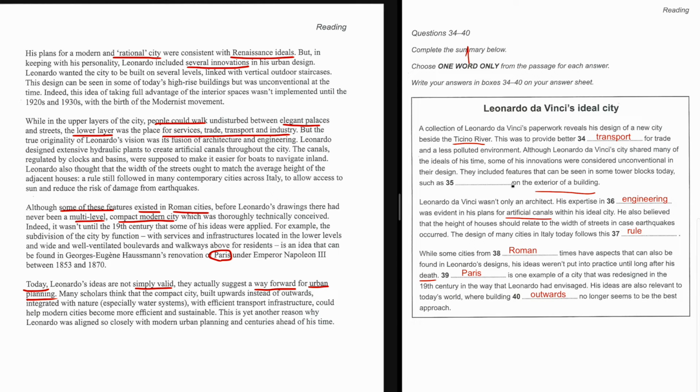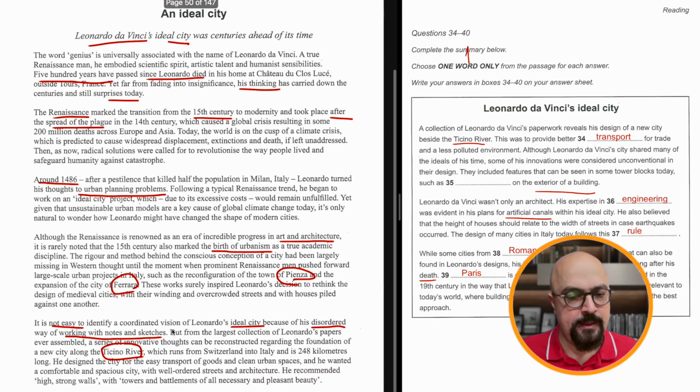Yeah, so one question is left. 35. On the exterior of a building, so there was something on the exterior of a building. Tower blocks today. So these are not necessarily in order, but the chances of finding this in the same paragraph would be high.